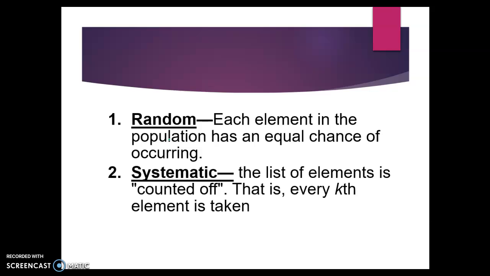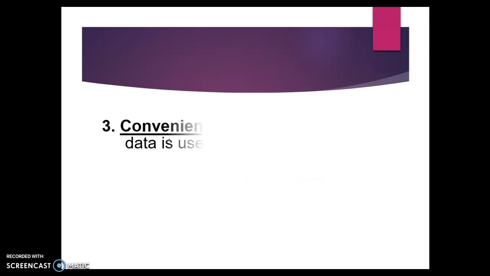The second type of sampling is called systematic, and this is where the list of either all the elements or all the cars or all the people is counted off. That is, every nth or kth element is taken. So this would be like lining people up and counting off 1, 2, 3, 4, 1, 2, 3, 4, 1, 2, 3, 4, and then you sample every fourth person, for example, gets to answer your questionnaire. So it's not as random as a random sampling because people can be lined up in any order, but it also is a little bit different in that not every element has an equal chance of occurring and is systematic. It has an order to it.